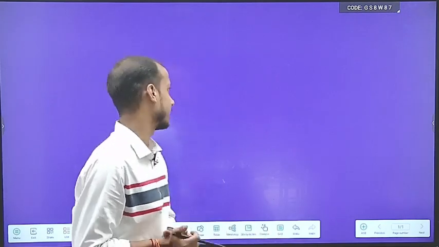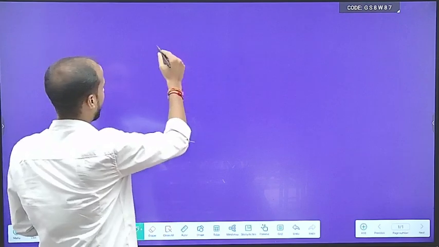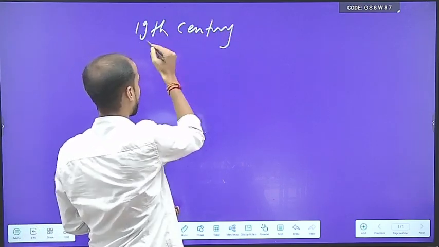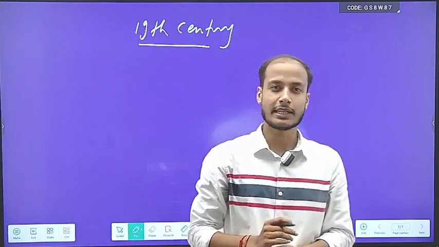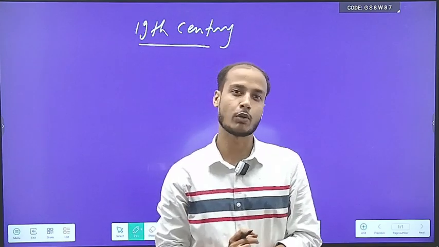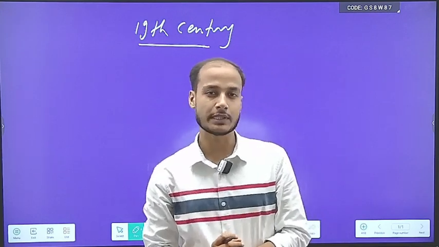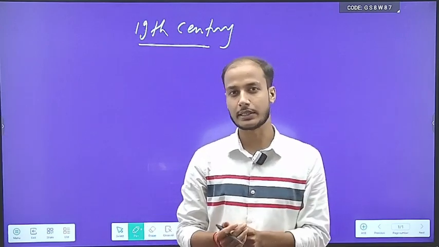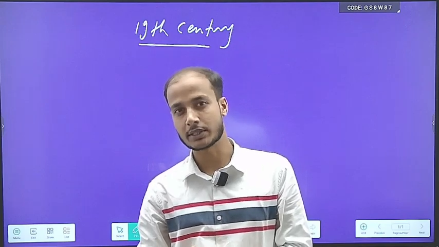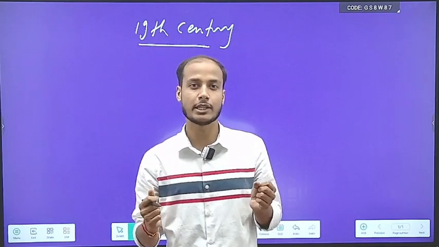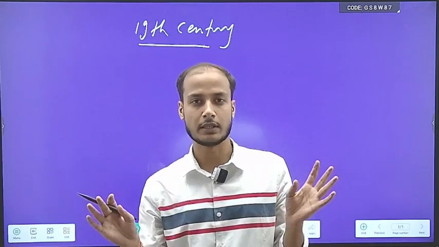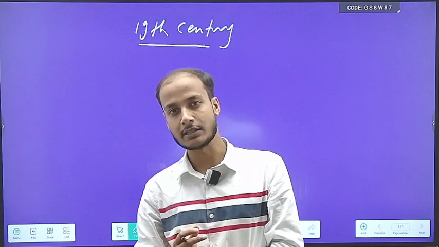So please be focused. In this video, we'll understand what the 19th century is. It is said that in the field of English literature, the 19th century is called the romantic age or romantic period. Why is it called the romantic period? Because it is in this period that the poets of England, the poets of Britain, began to write about nature. They began to feel free, they began to feel liberated, and they began to give their expression freely. And this is why this century is called the 19th century romantic period.